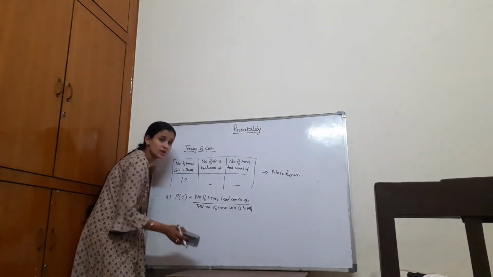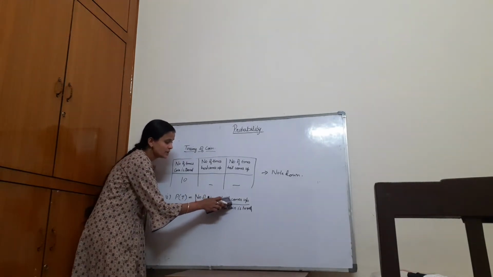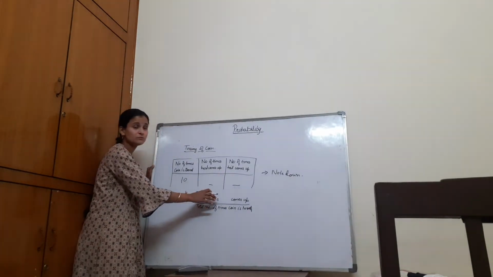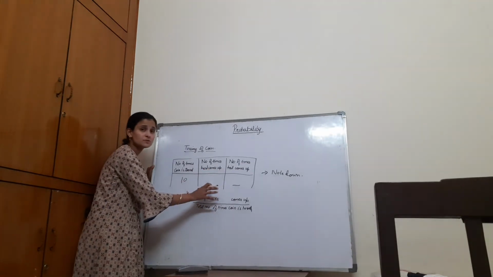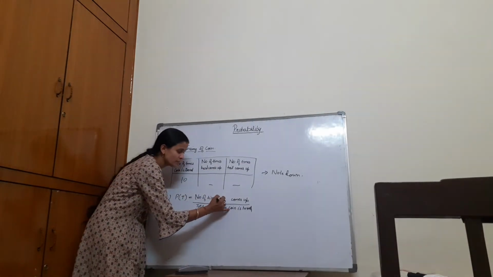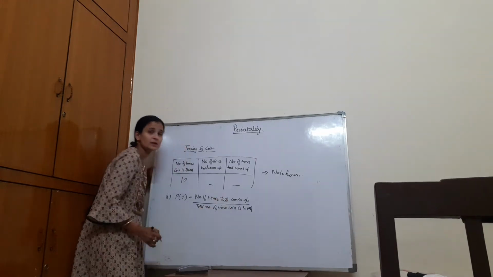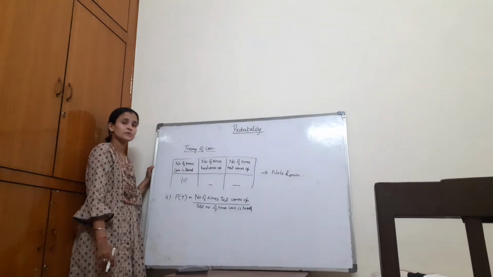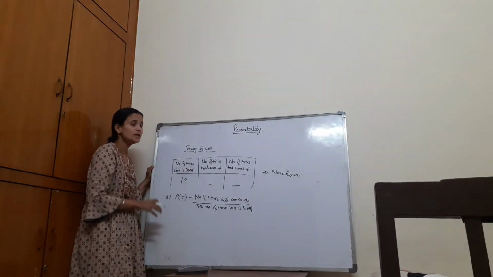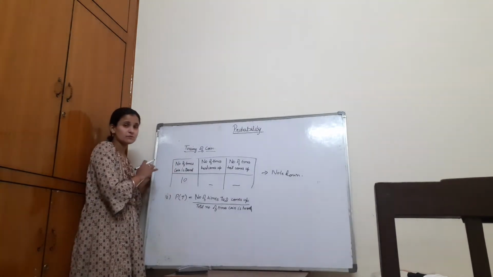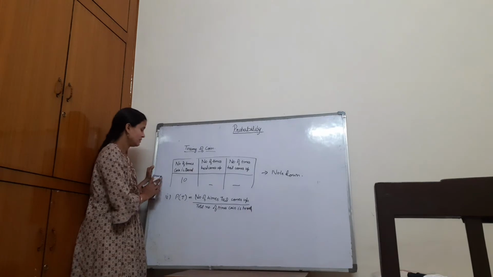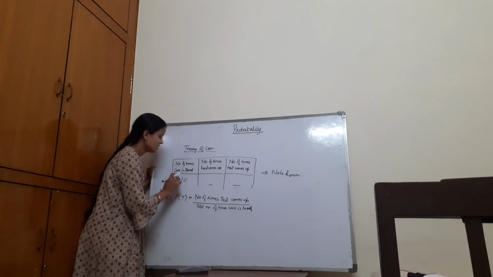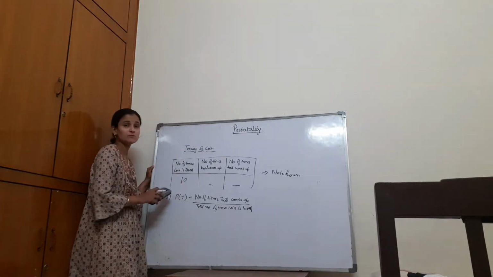Now again we can change this fraction. We don't want head in the outcome, we want tail in the outcome. So we note down the results in this table, and then use these results to find this fraction, that is the number of times tail comes up in the outcome, and again we divide it by the total number of times the coin is tossed. So this is the first phase of our activity. Now we move to the second part, where we simply increase the number of tosses in the second elaboration of this activity.